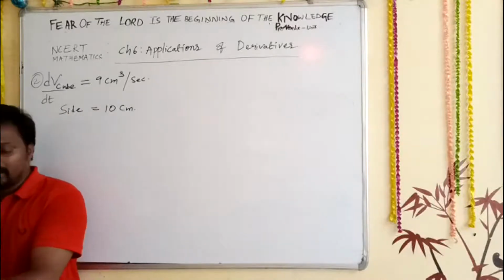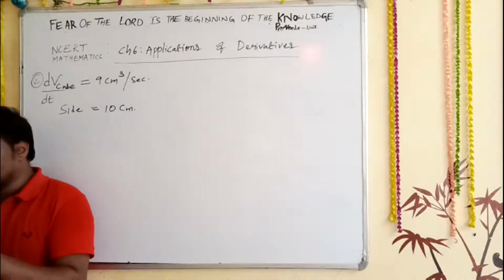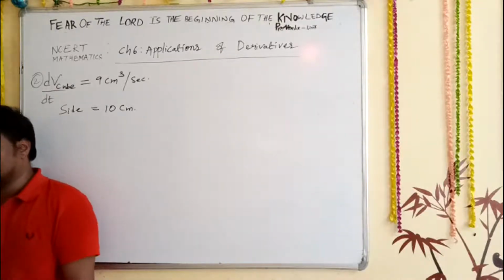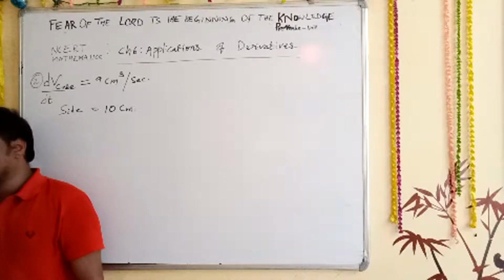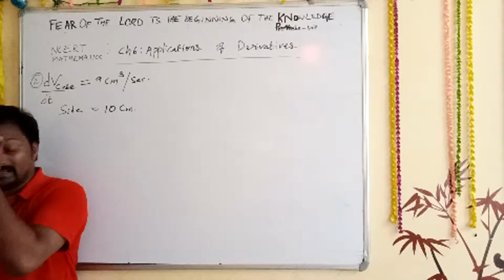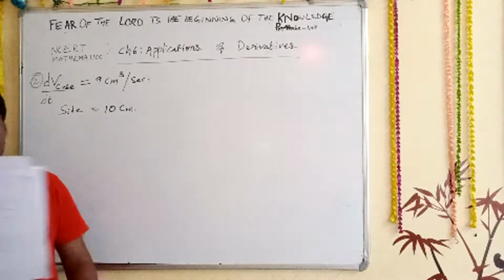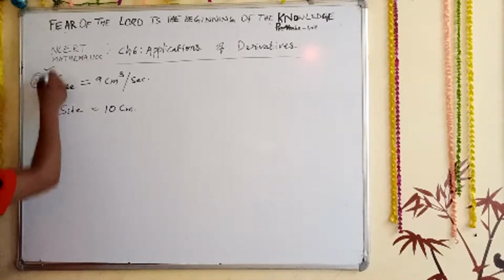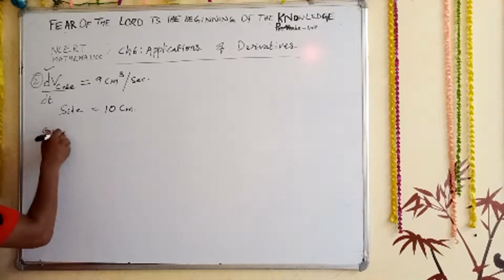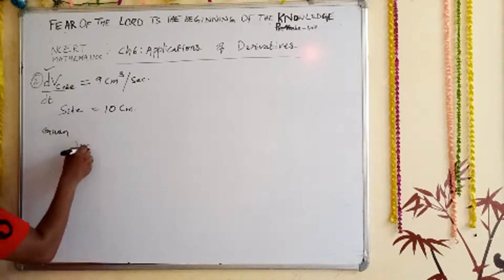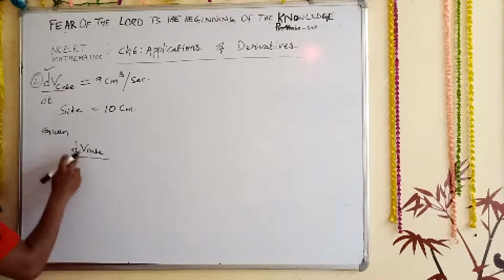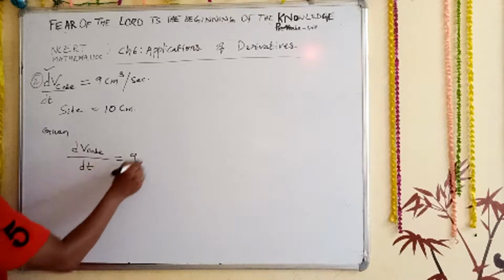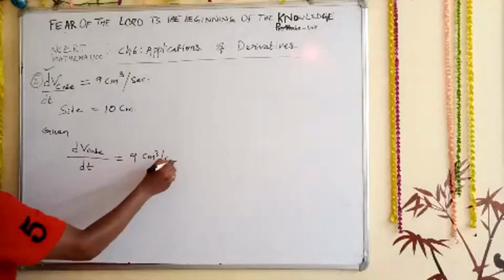So let us see how it is possible to solve this problem, so that we can understand how to solve all these problems easily. Without knowing, it is going to be very difficult for us. So let us write what is given in the question, and according to that we will solve. First given: dV upon dt, the volume of a cube upon dt, is equal to 9 centimeter cube per second.